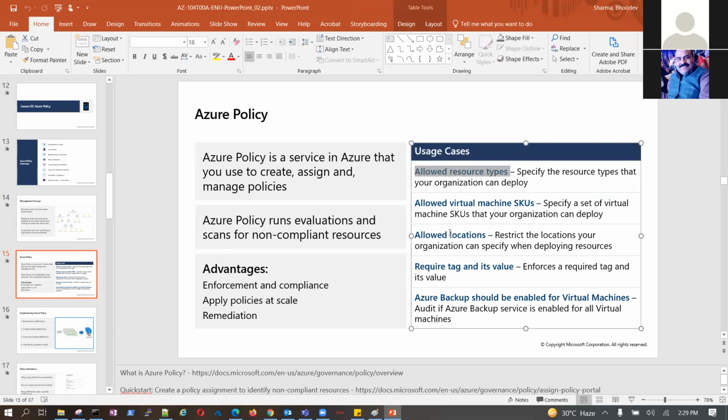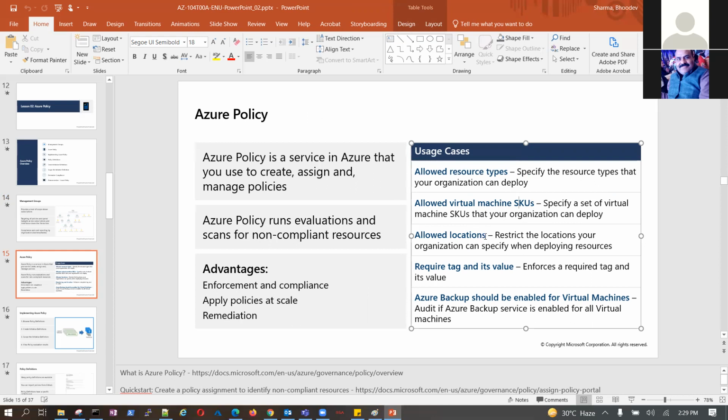Means I want only B series of machine, I can create only that virtual machine. My machine size comes here. Specify a set of virtual machine SKUs, so I can create only specific SKUs.